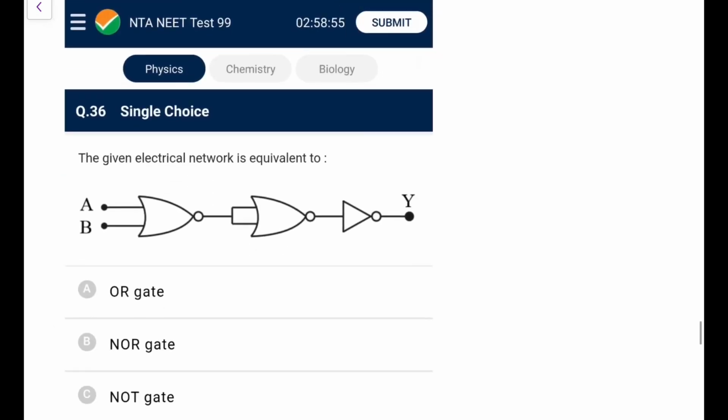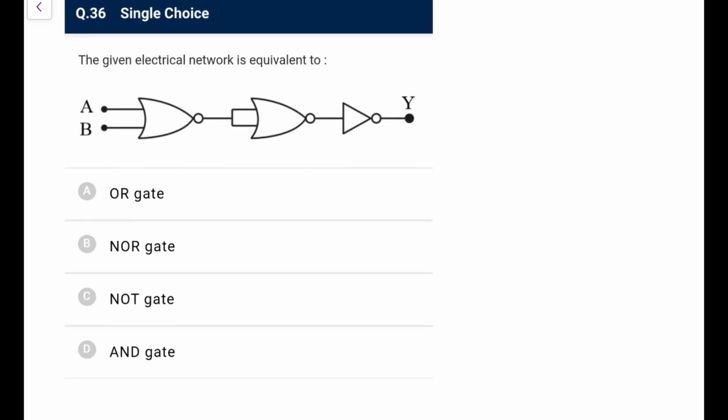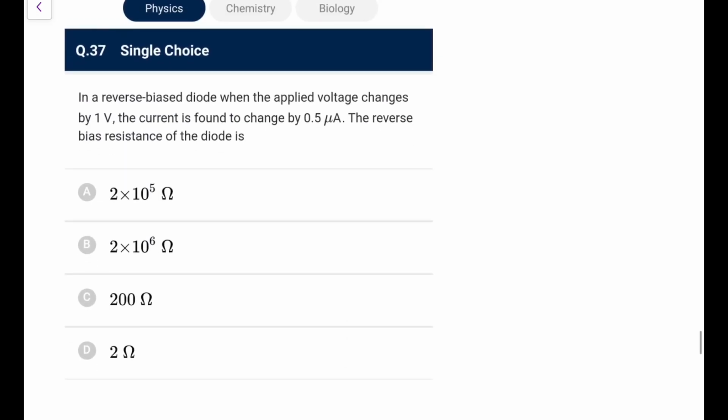Next one, the given electrical circuit is equivalent to, so what I can say, this is a NOT gate with 2 inputs same. This is also a NOT. So this is basically only this output which is a NOR gate. So that's a simple way of analyzing this. Always remember in NAND and NOR, if its same input is fed on 2, it acts as an inverter or a NOT gate.